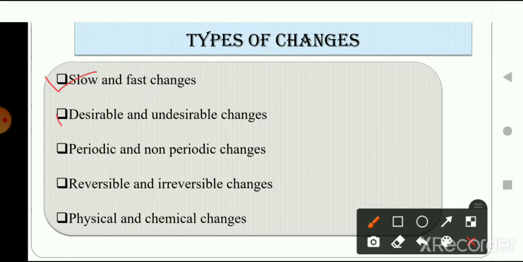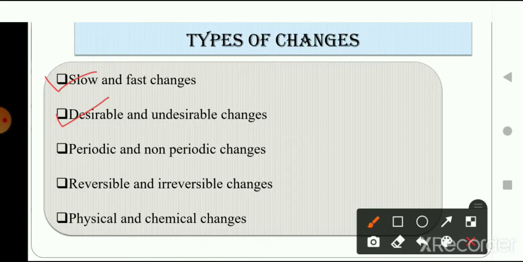Then we talked about desirable and undesirable changes. Desirable changes are those changes that we wish for. For example, if we want to make curd, that is a change that we want, a desirable change. So whatever activity we have to perform to change the milk into curd, we will do so. And undesirable changes are those changes which are not wished for by anyone. For example, an earthquake is not something that any person would desire. So these are examples of undesirable change.